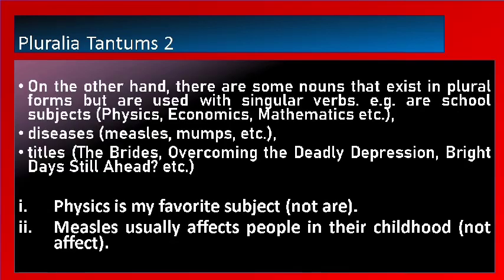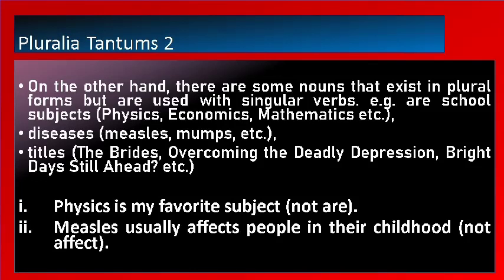We are making progress. Pluralia tantum 2. On the other hand, there are some nouns that exist in plural forms but are used with singular subjects. Examples are school subjects. You have physics, economics, mathematics.